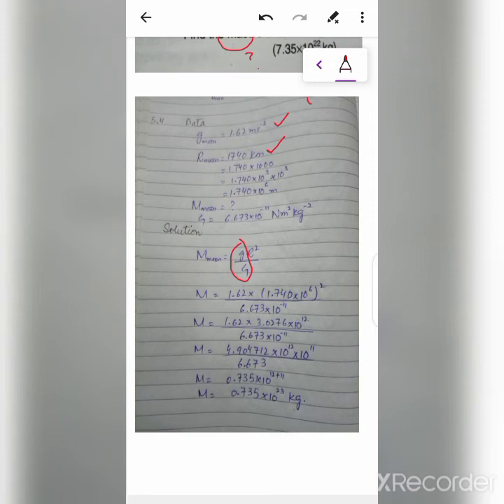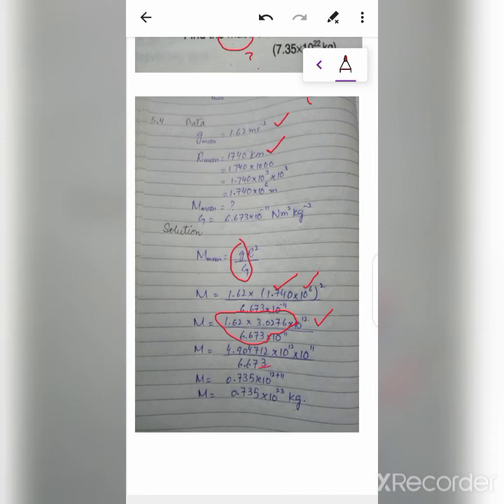Now taking squares of 1.740 and 10^6 separately gives 3.026276 and 10^12. Solving the quantities other than the powers of 10, the multiplication in the numerator gives 4.904712 × 10^12, divided by 6.673. As 10^-11 was in the denominator, when it comes to the numerator its exponent changes from negative to positive.